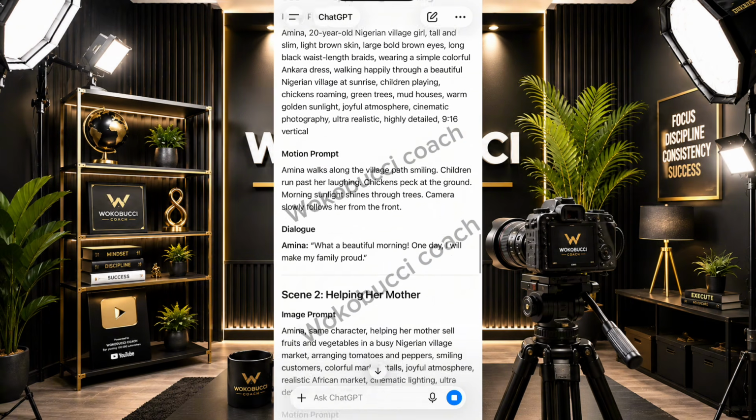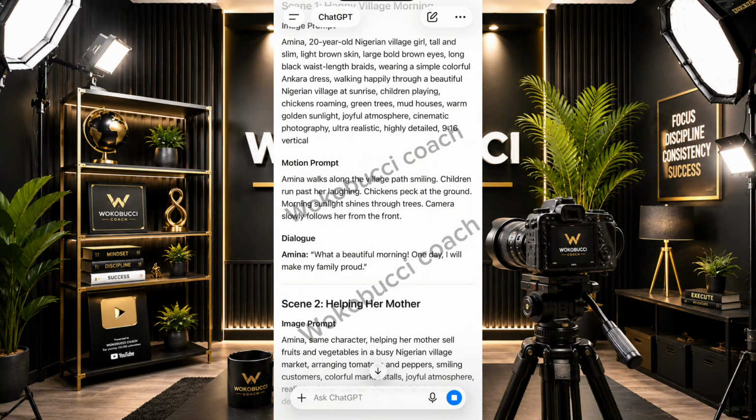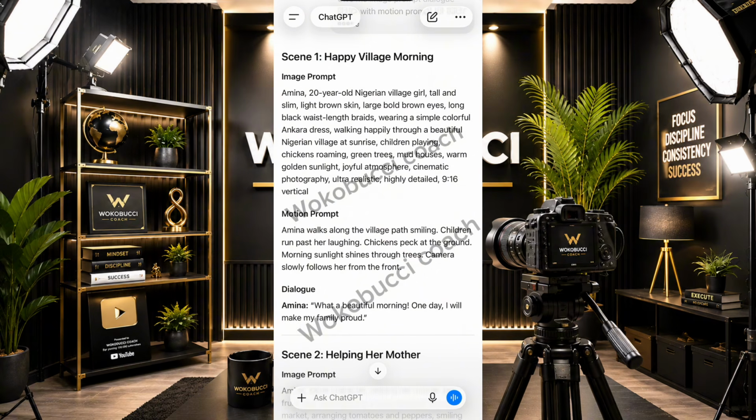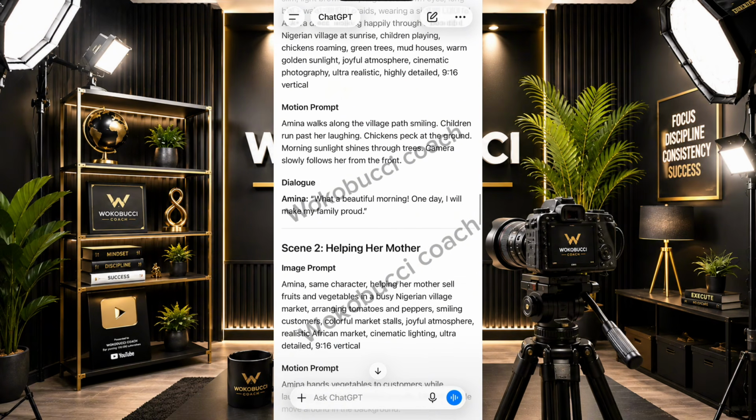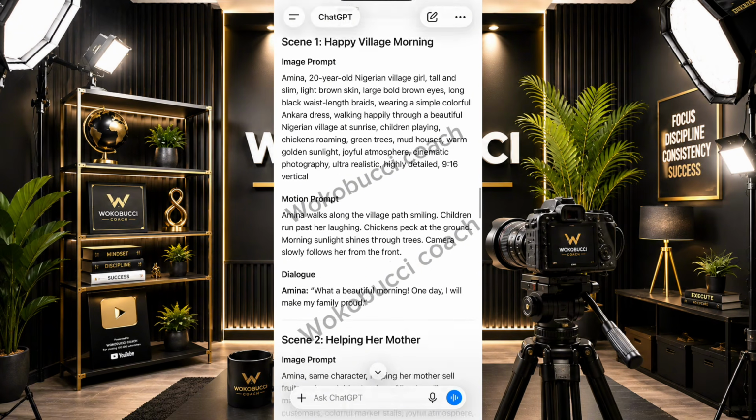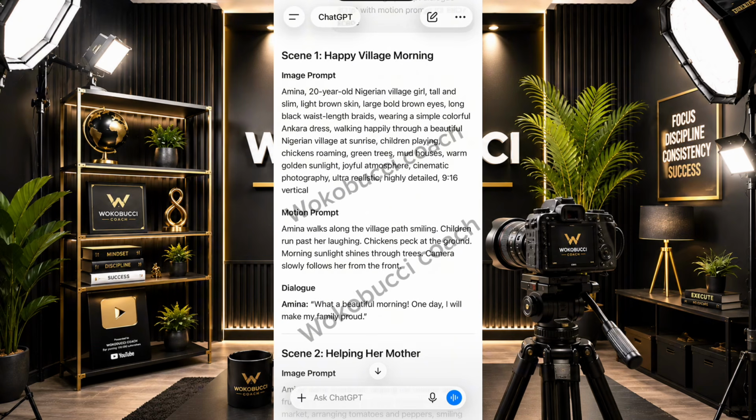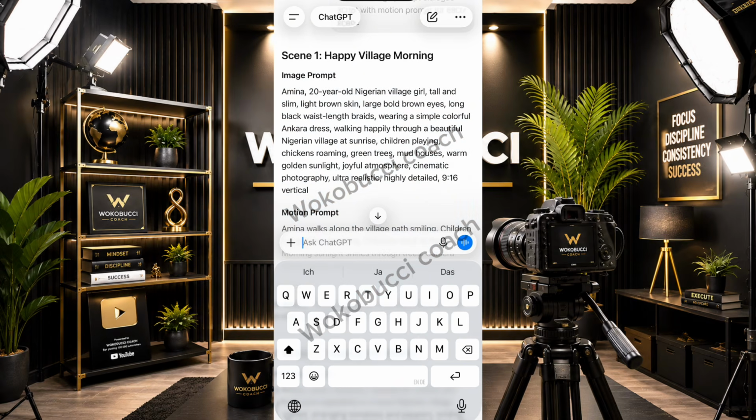So mostly this text to video is very good for tools like VO3. If you're using VO3, if you're using Filmora and all that. Now we have it like this. You can see image prompt, you have motion, you have dialogue. All right, so there you go. Now here, I can actually just copy this one from image prompt, copy that down to the dialogue script. I'll copy the first one. Why I copy the first one? To go show you how to use the video tool. Let me also generate the image. Yeah, I'll say generate image for scene 1.